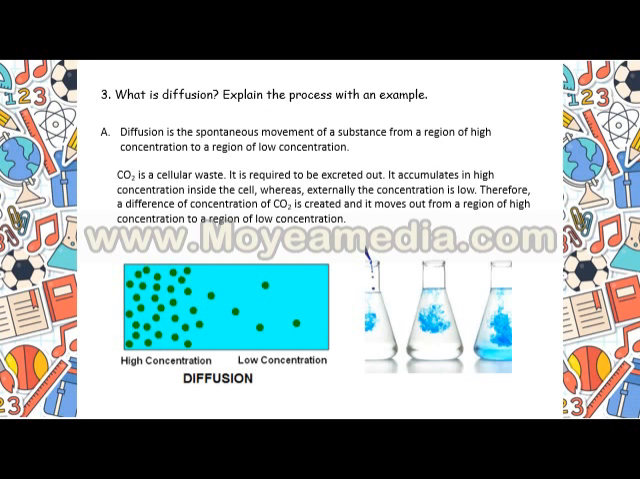You can see that CO2 is a cellular waste. What is CO2? That's carbon dioxide gas, a cellular waste to animals. Now what happens? The concentration of carbon dioxide is higher within the cells compared to the outside of the cell. So carbon dioxide gas spontaneously moves from the cell to outside. That means from a region of high concentration to a region of lower concentration. This is diffusion.